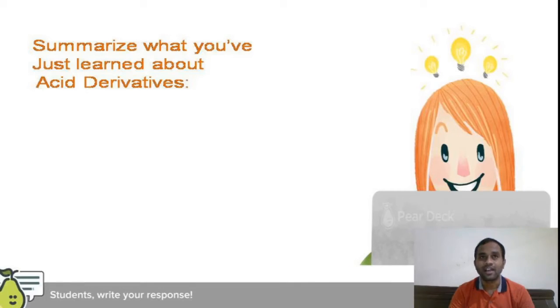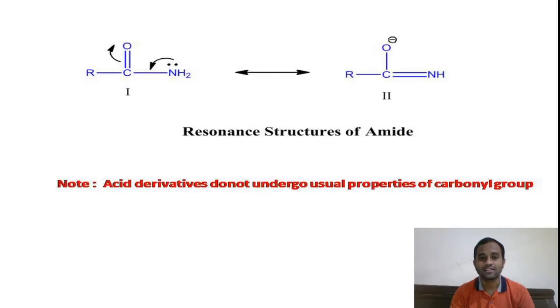And our acid derivatives do not give the properties of the carbonyl group, because as you can see in the last slide, there is no double bond character at all in these resonance structures, and the electron deficiency is very less.